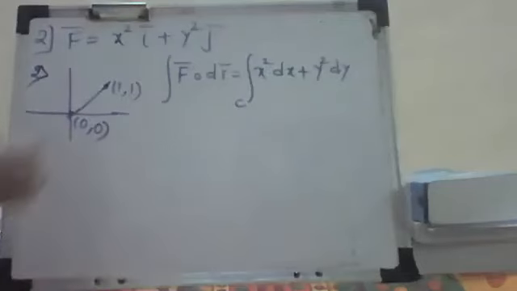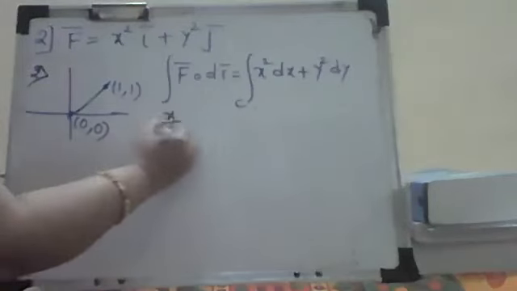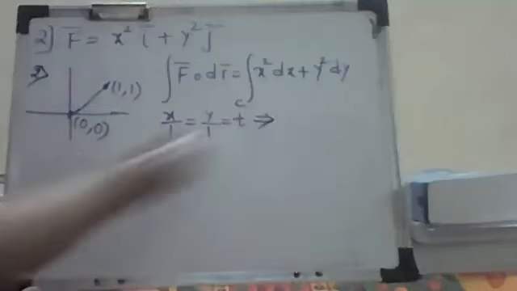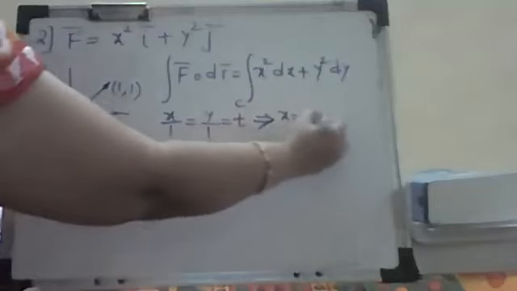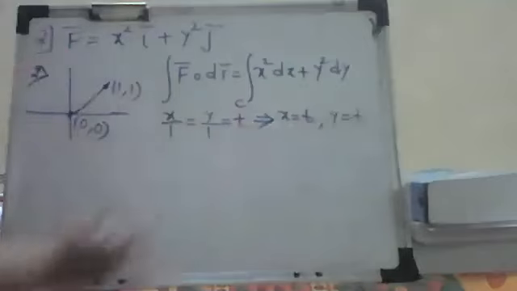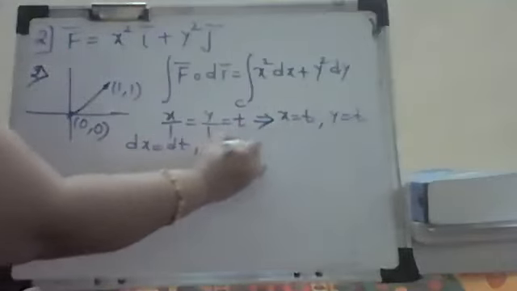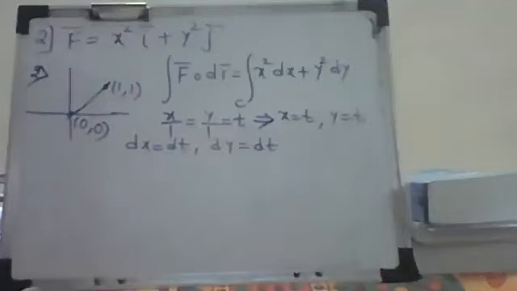How do we find the straight line? We have seen the symmetric form of the equation. So I am getting x by 1, y by 1 is equal to t. So x is t, y is equal to t. Therefore dx is dt and dy is dt.